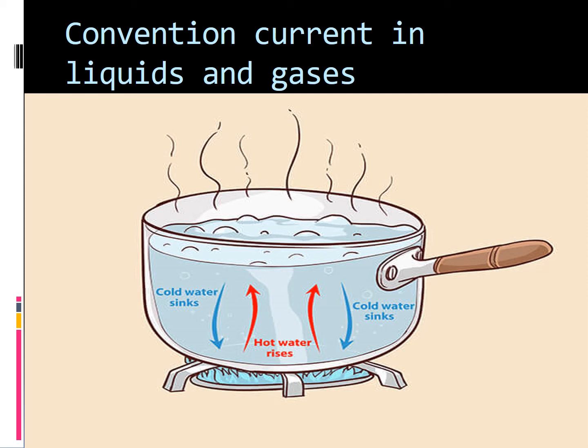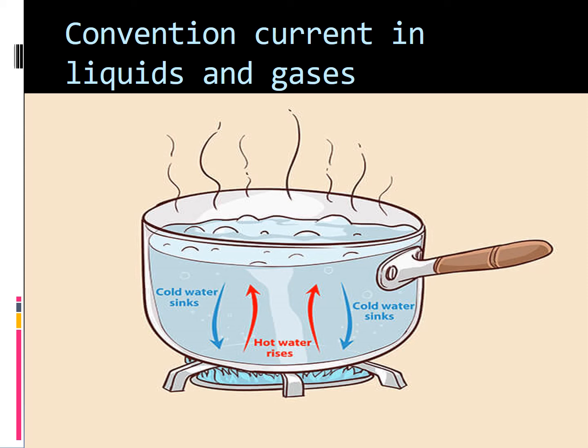You can see the screen. What is the picture given on the screen? A pan with boiling water. What has been written there? The cold water sinks, because the cold water has higher density, so it sinks, and the hot water has much less density, so it comes to the top. Children, have you all understood?